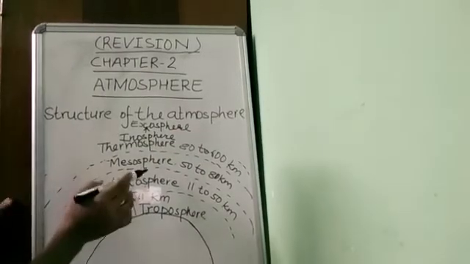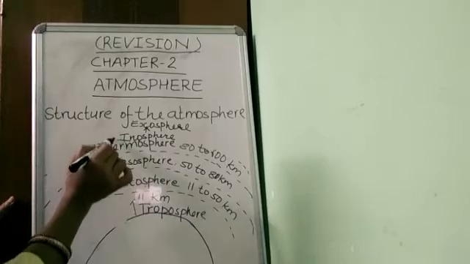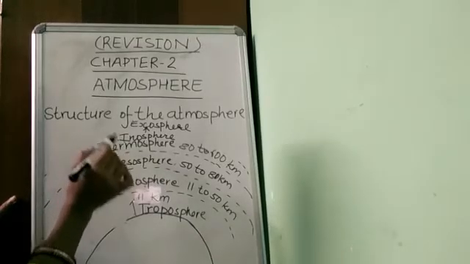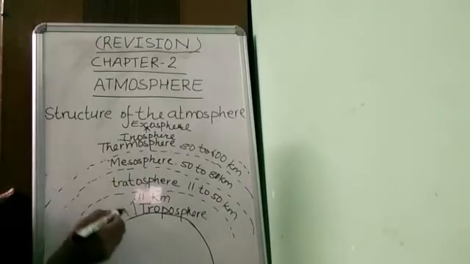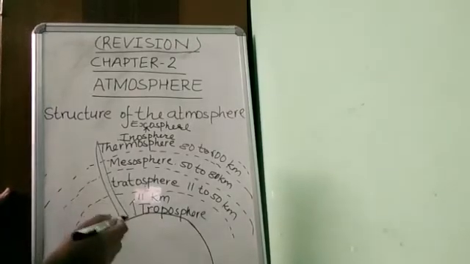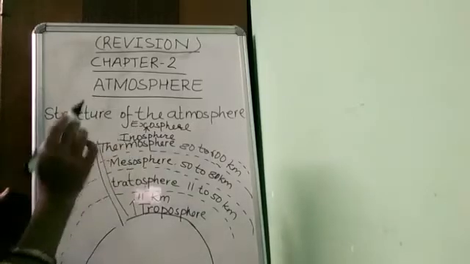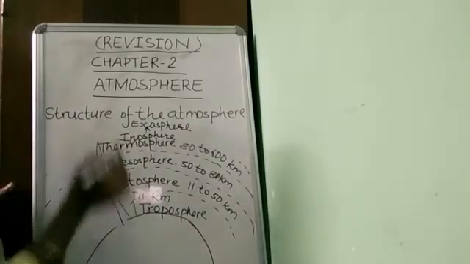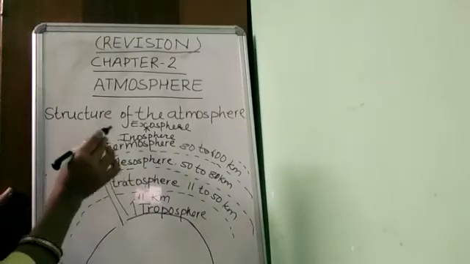The ionosphere reflects the radio signal back to the Earth, thus making radio communication possible. The upper portion of the atmosphere is called exosphere.